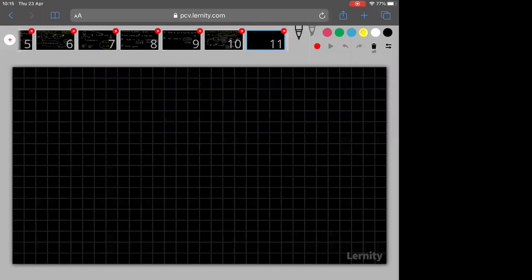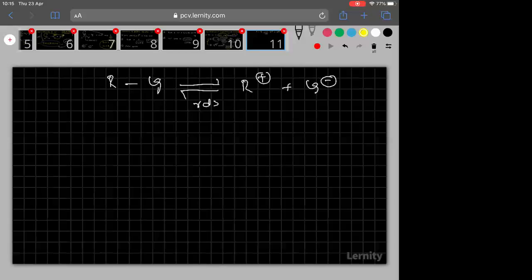And here I will show you what SN1 rate depends on. For that, let me write the RDS step once again so that it will be clear to you. In the RDS step, this substrate will undergo ionization. This I told you, and this is the RDS step of the mechanism. Clear? Now try to understand, in the RDS step only one molecule of the reactant is participating.